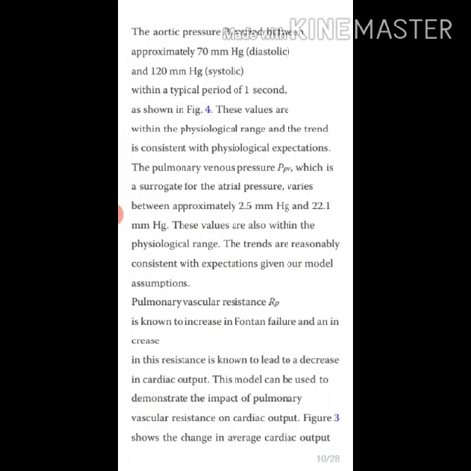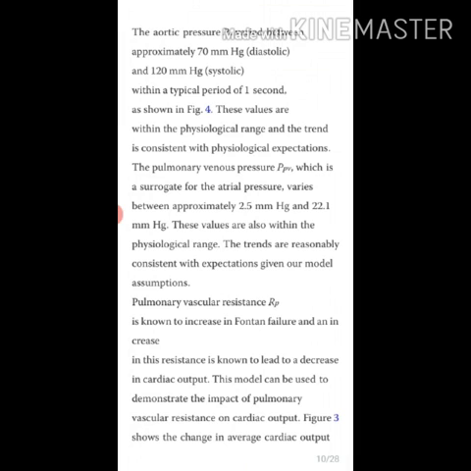With model parameter values taken from the table, the simulations of the model equation exhibit realistic values, as shown in the figure. The stroke volume, the amount of blood pumped out of the heart in one heartbeat, was found to be approximately 70 ml, which is consistent with typical values.